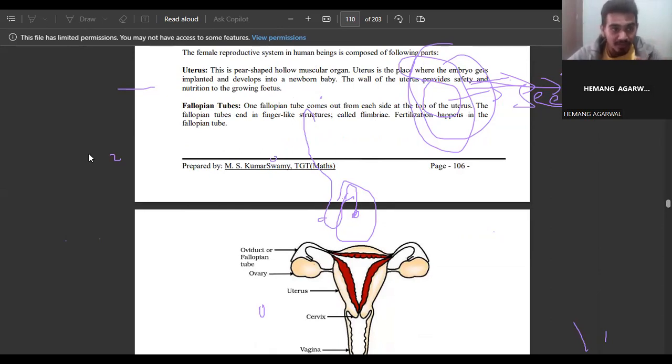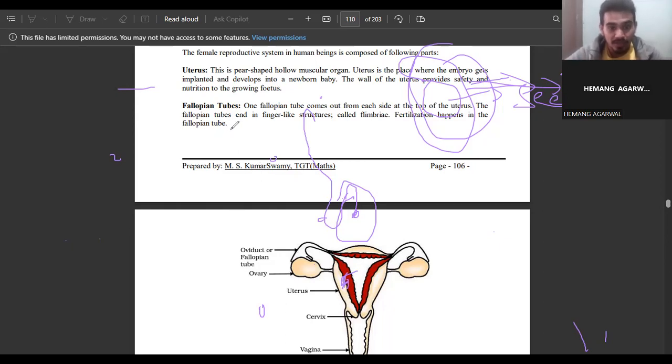So what will happen after fertilization in human beings? When the sperm transfers from the male to the female reproductive system, the zygote will form, and that zygote will attach to the uterine wall, get nutrition from the uterine wall, and develop into the embryo. Later that embryo develops into the fetus.